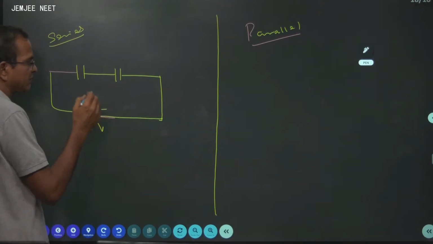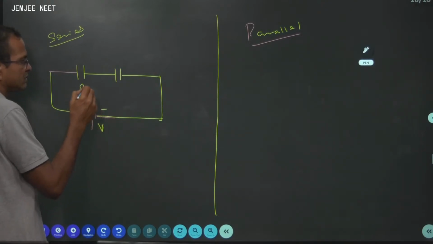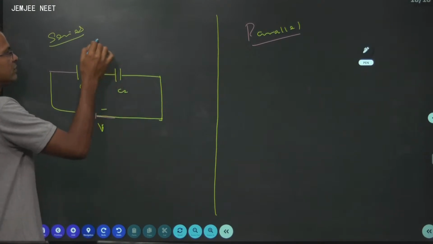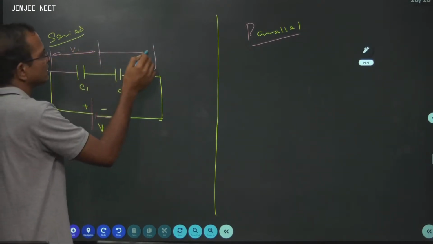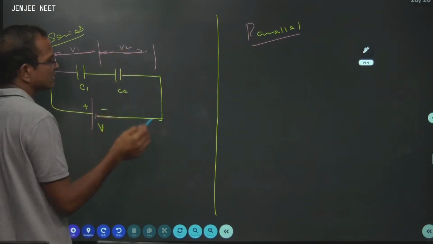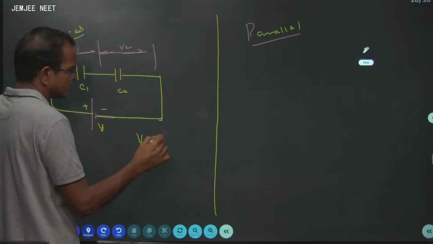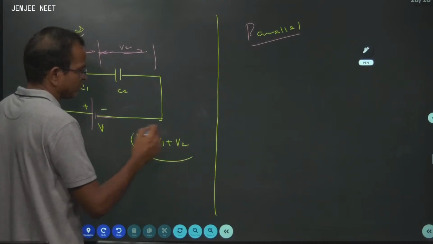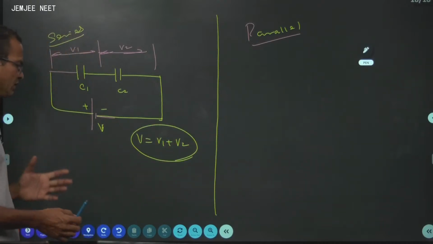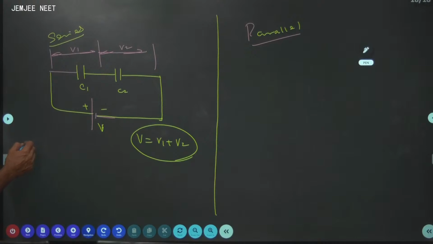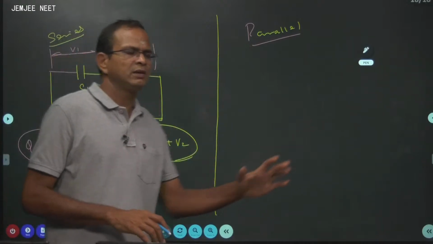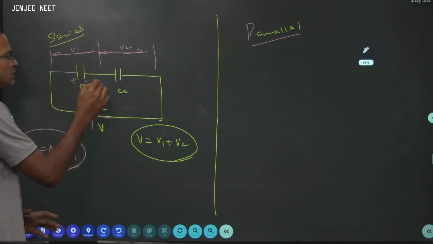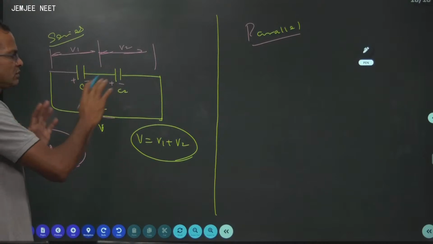Potential V, C1, C2. This is V1, this is V2, potential difference. We are sure V is equal to V1 plus V2, because it is series combination. But one thing, because it is series combination, Q1 equal to Q2 is equal to Q. There is nothing called Q1, Q2, all the charges must be equal. Upper plus minus, all the charges are equal.